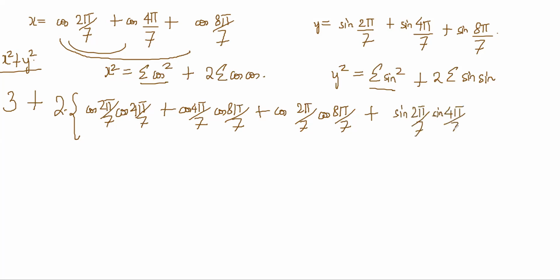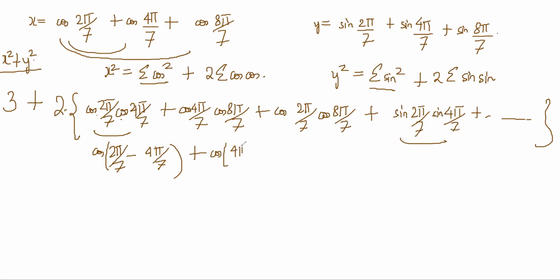Now cos plus sine will give corresponding terms: cos 2 pi by 7 minus 4 pi by 7, cos 4 pi by 7 minus 8 pi by 7, and cos 2 pi by 7 minus 8 pi by 7.